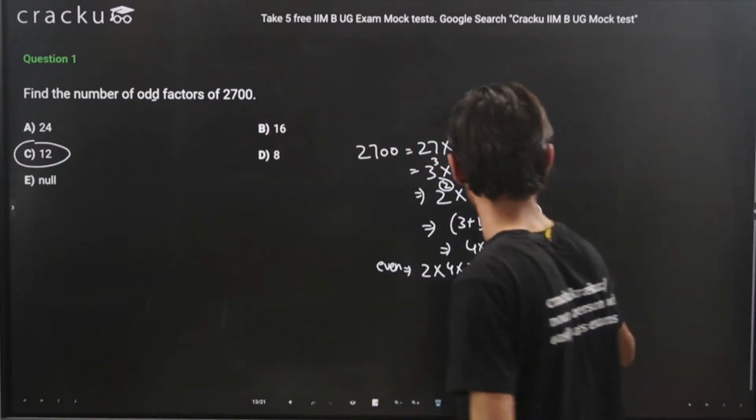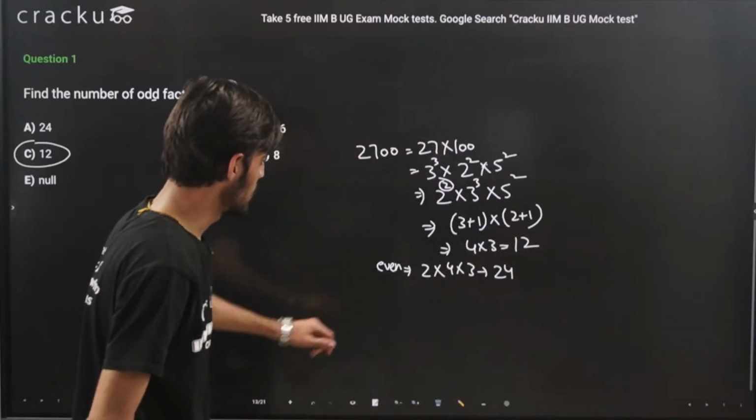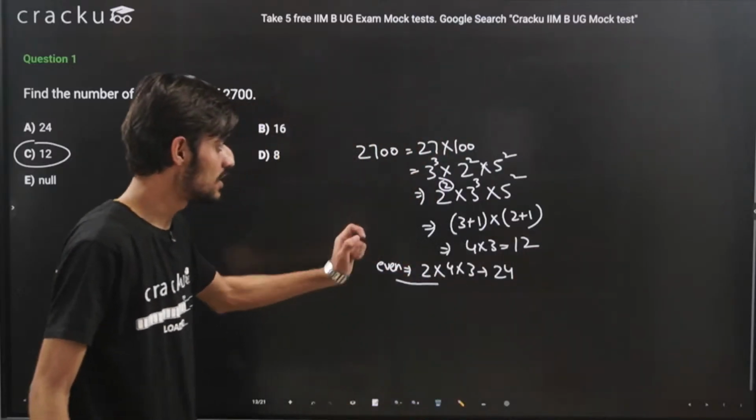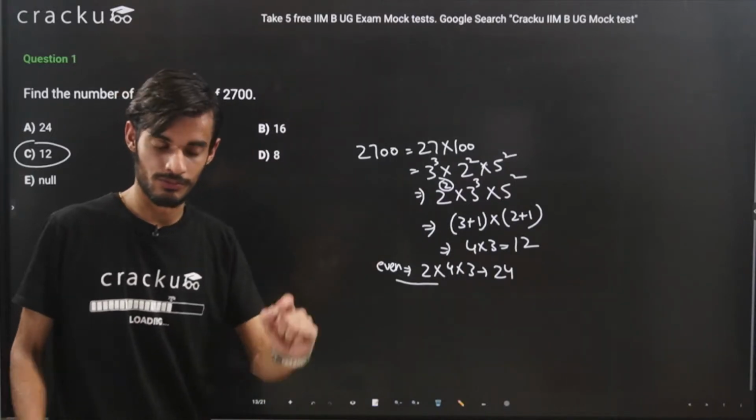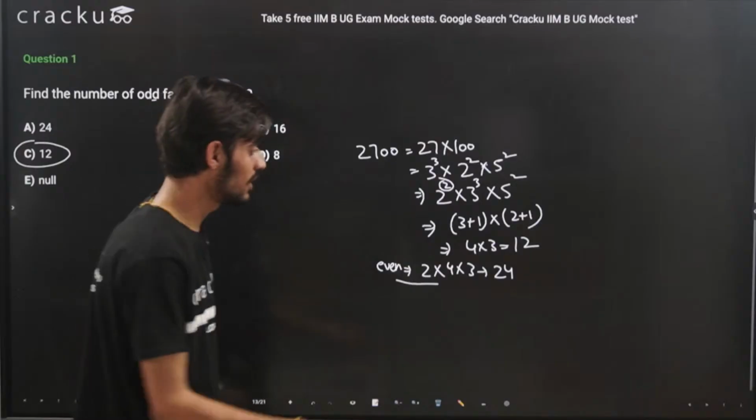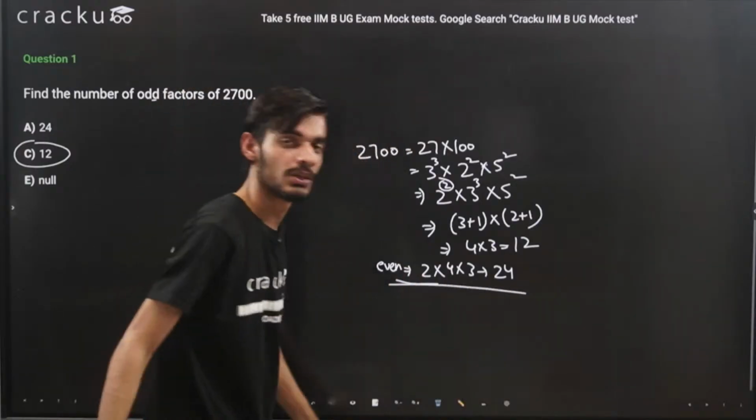Okay, so for even number of factors, you just need not add 1 to the term which has 2 raised to some power. So by using this you can calculate the even number of factors also.